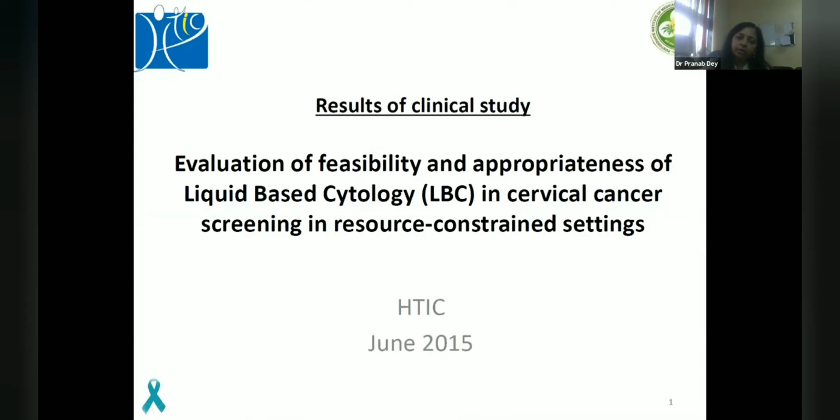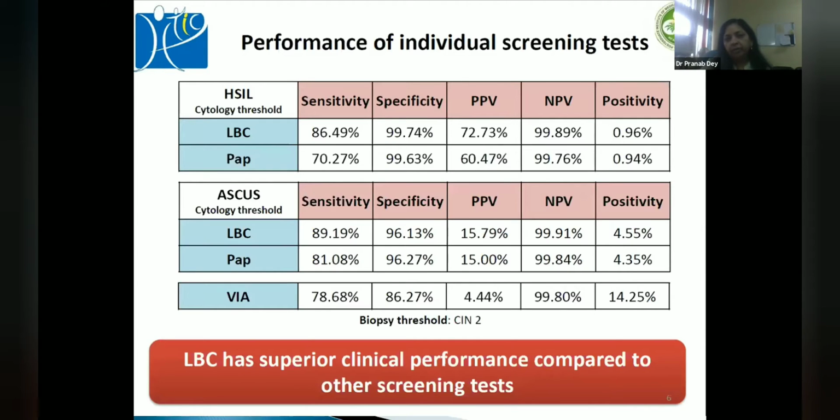I just wanted to share this study, which was an evaluation of the feasibility and appropriateness of liquid-based cytology in cervical cancer screening in resource constrained settings. We did this with IIT Chennai, and we recruited 5,000 women, in whom we did conventional PAPs and liquid-based cytology.